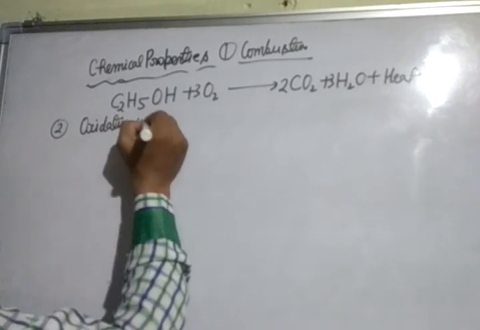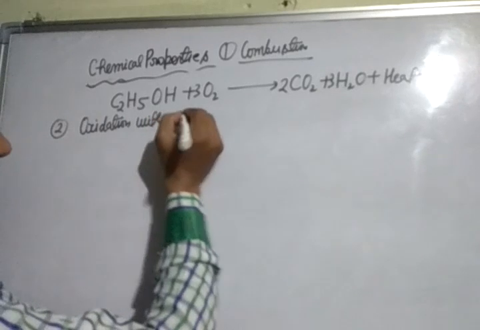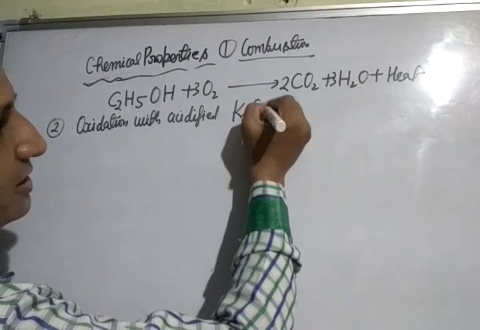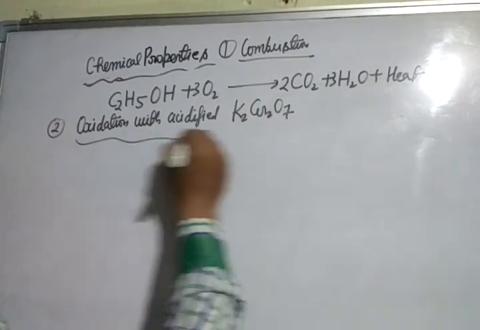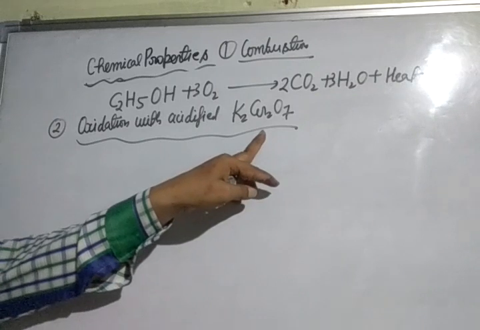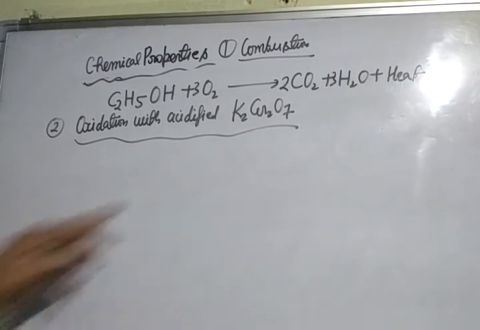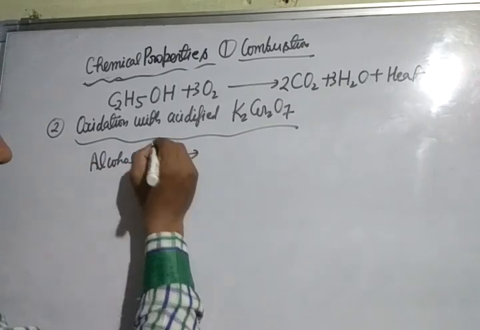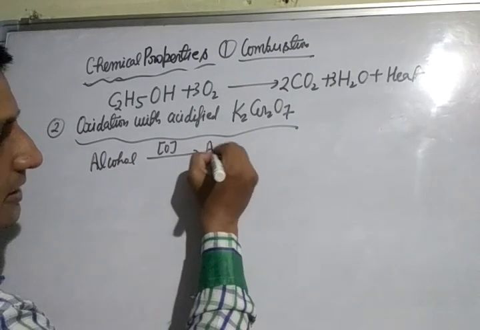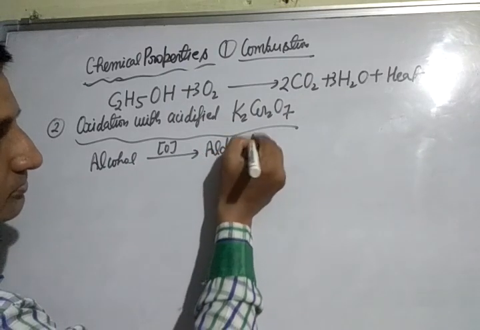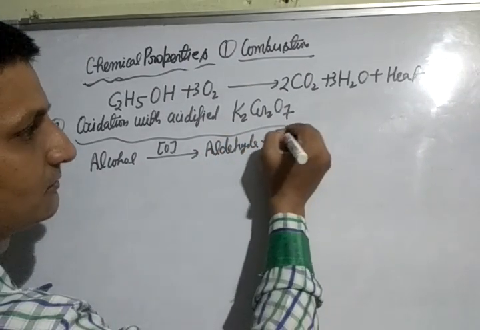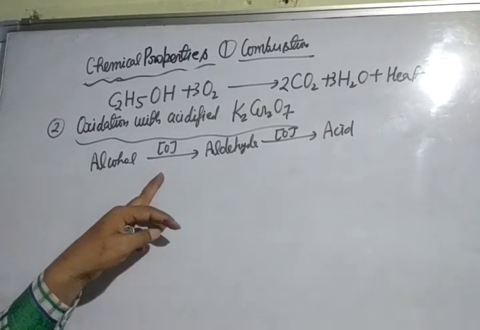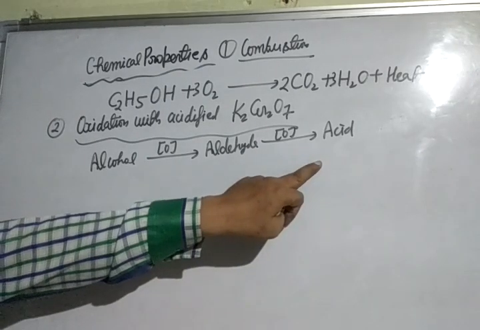Oxidation with acidified potassium dichromate, K2Cr2O7. This is called potassium dichromate. Alcohol on oxidation gives aldehyde. Aldehyde on oxidation gives acid.